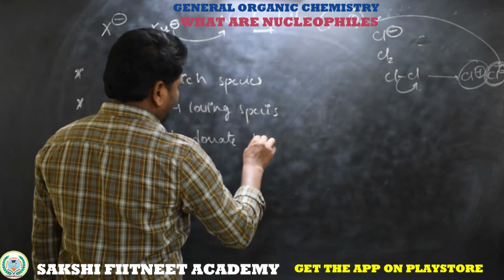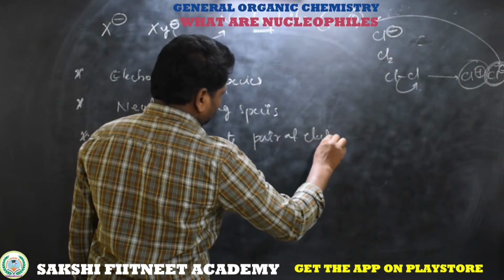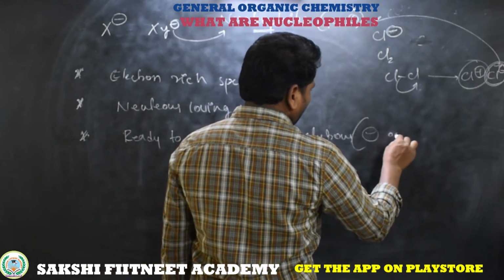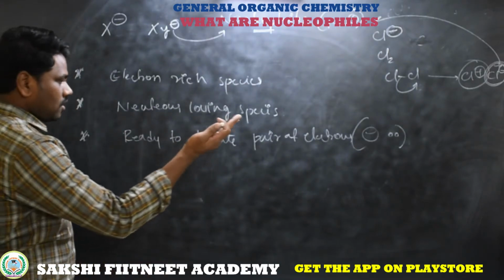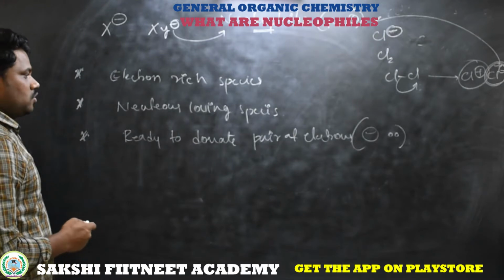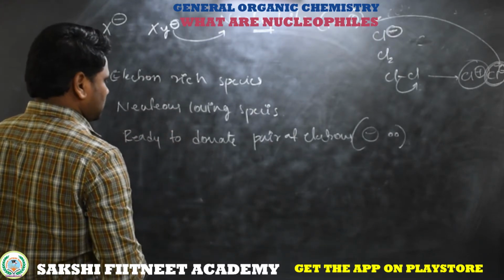These fragments are ready to donate a pair of electrons, that may be in the form of a negative charge or lone pair. Those are going to donate towards the species which has a positive charge, that means a nucleus. That's what we are calling a nucleus loving species.